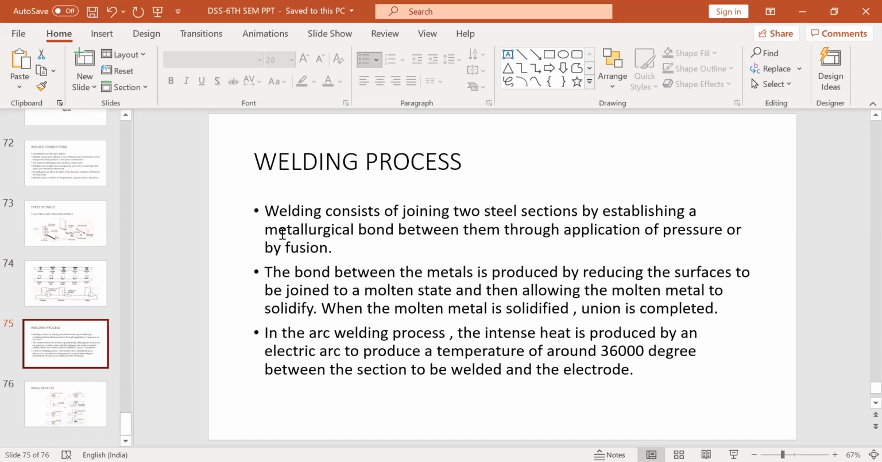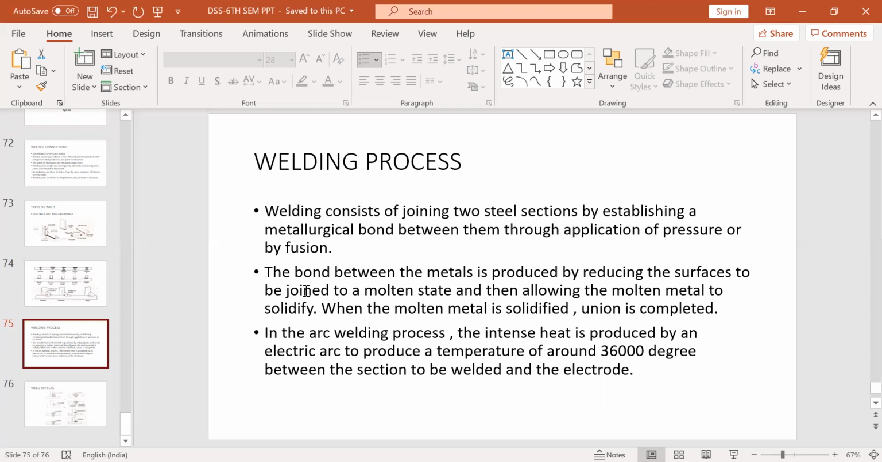the metal and the filler are allowed to fuse. How are they allowed to fuse? They are allowed to cool down. When it cools down, it solidifies and the bond is formed. So the bonding is the main criterion here. You have to form a bond between the two metals.